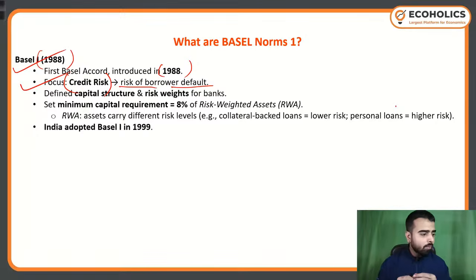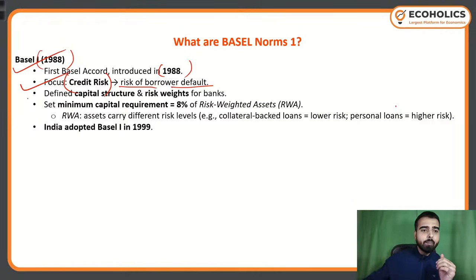Now, what is this risk all about? Credit risk talks about the defaults from borrowers. For example, I am a bank, I have given a loan to someone. Now that person is not able to repay my loan. Now that borrower has defaulted. Whatever amount I have credited, now it is at risk. So we call it credit risk. Whatever credit you provide to your borrowers, there is a chance of default by the borrowers, and then your credit will become a non-performing asset. So we call it credit risk. So Basel 1 basically focused on credit risk.